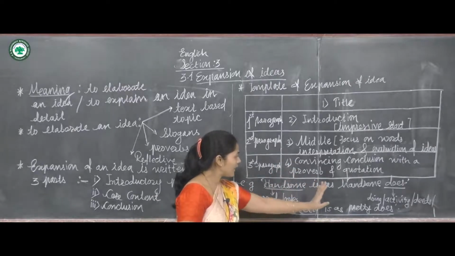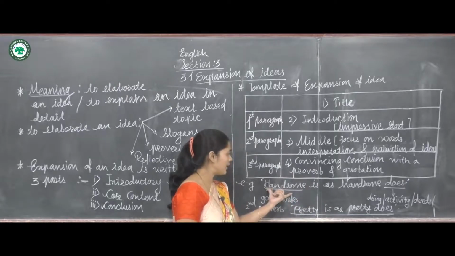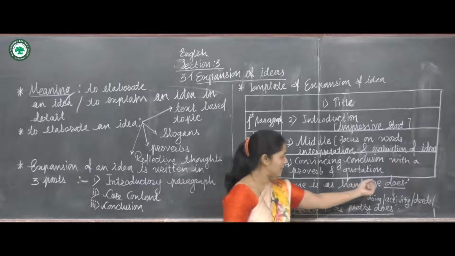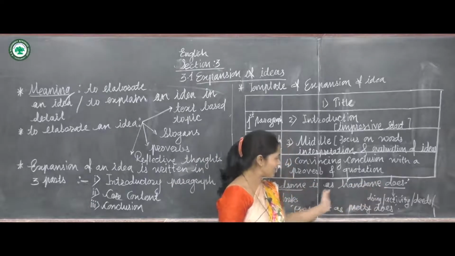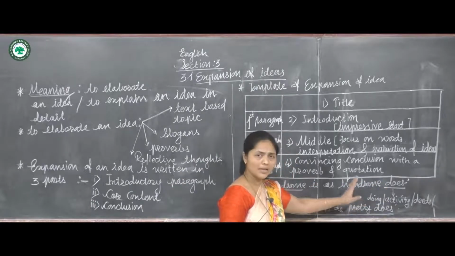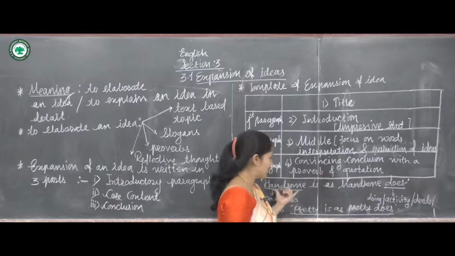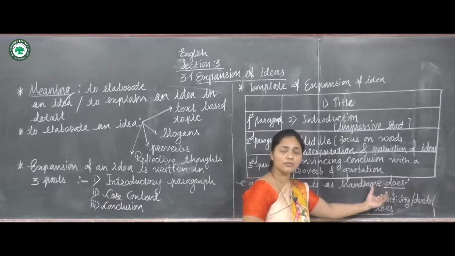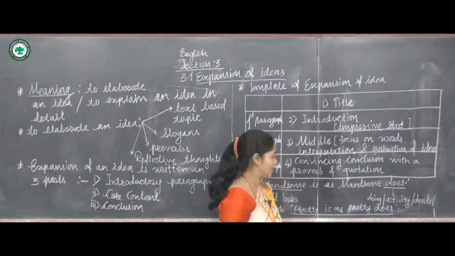What are the keywords here? The first and most important word is handsome. Next is does. Handsome is repeated a second time, so we are not going to consider it again. The first is handsome, the last is does. These are the keywords we have to take into consideration.